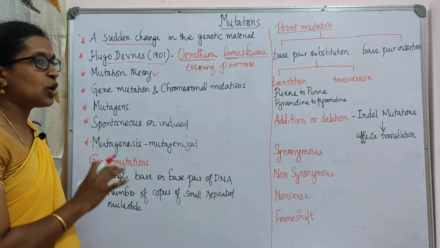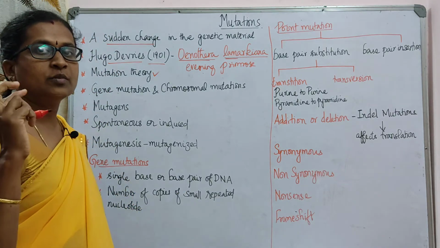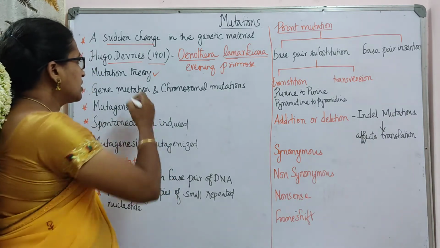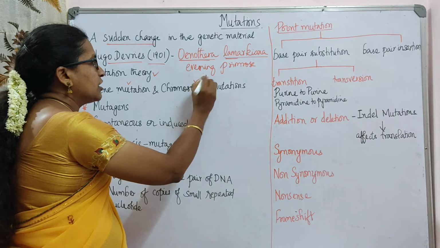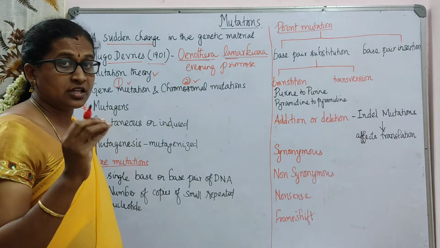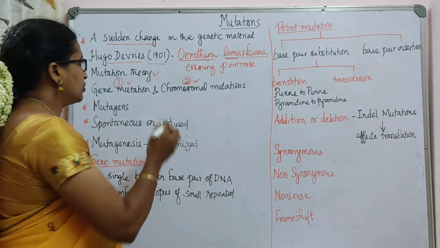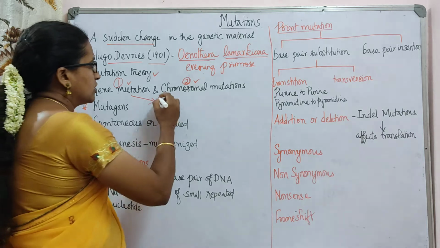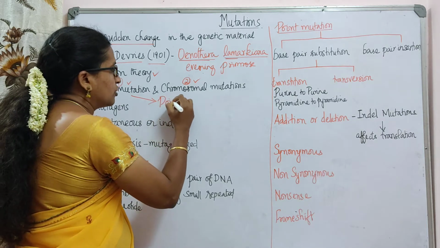Broadly, mutation can be classified into two types: one is gene mutation and another is chromosomal mutation. Gene mutations are also called point mutations. Why is it called a point mutation?